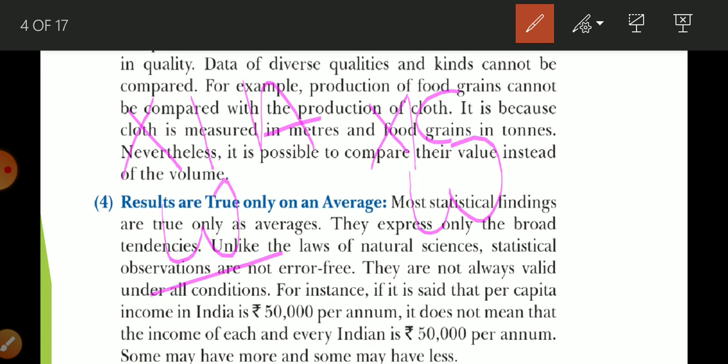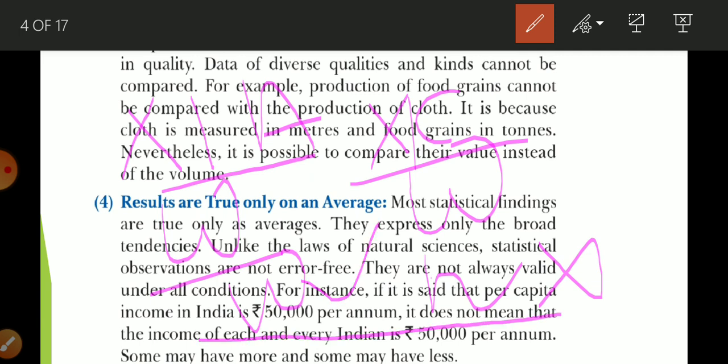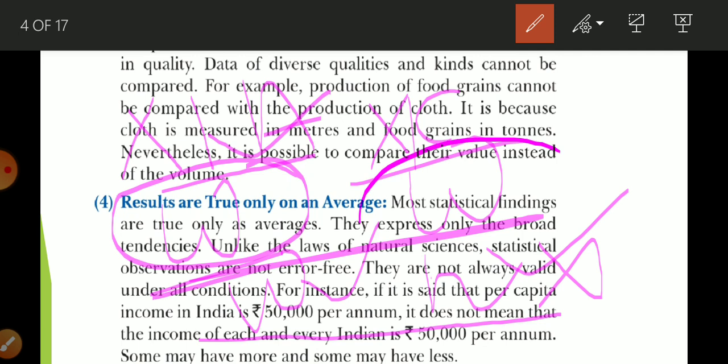Here should also be the weight of all the students. Suppose here is given the average weight of 11th A and here is given the average height of 11C. So we cannot compare in this case. Why? Because weight is measured in one measurement unit and height is measured in another. We can study this if the average height and average weight of 11th A and the average weight of 11C are given.